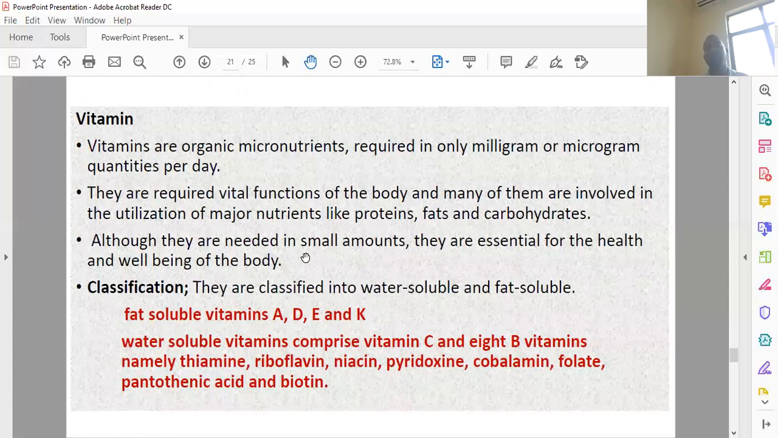The vitamins. Vitamins, similar to minerals, are required in very small quantities, but they are very important. They provide many vital functions and also support the utilization of the major nutrients in our body. So they are essential for health, and they are classified into two groups depending upon solubility: one is water soluble, one is fat soluble. Examples of water soluble are vitamin B and C, and fat soluble are vitamins A, D, E, K.